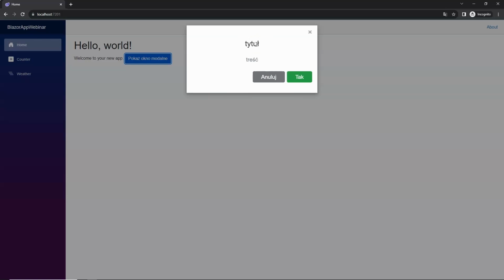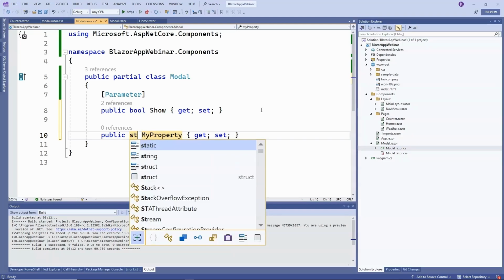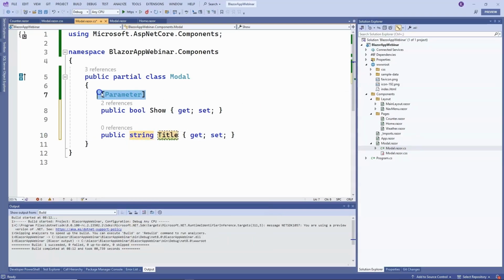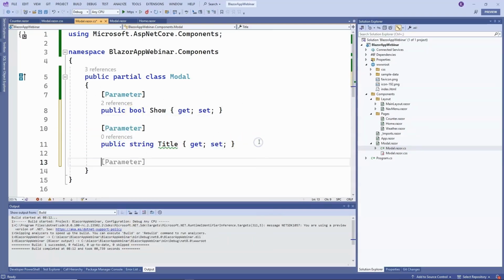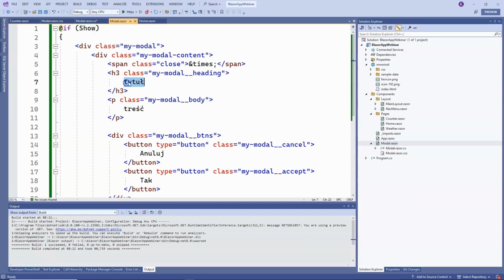So let's go back to Visual Studio and to the modal component in the C# code. We want to be able to input the title of the modal window as well as its content. So we'll add additional parameters, title and body, and we want to display the values of these parameters in the appropriate place in our view, in our modal window. So to start, this will be the title here. And in the content, we'll display the value of the body property.